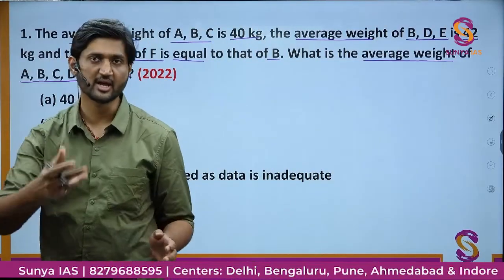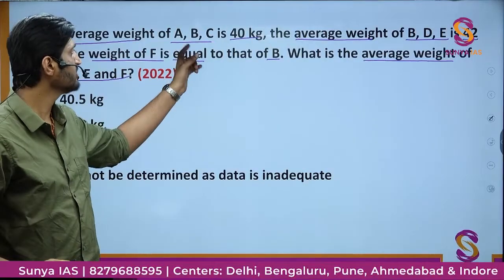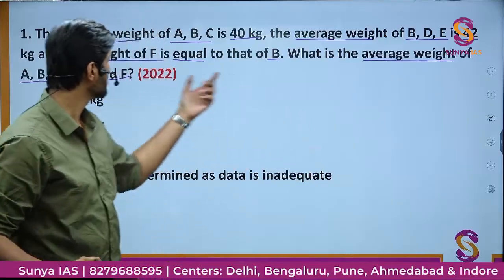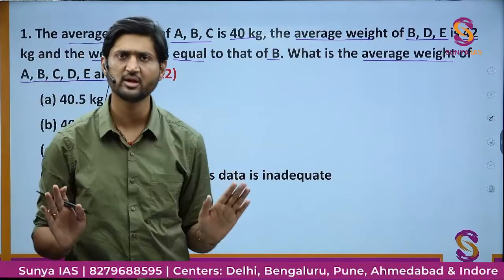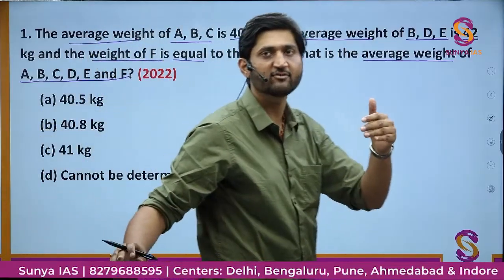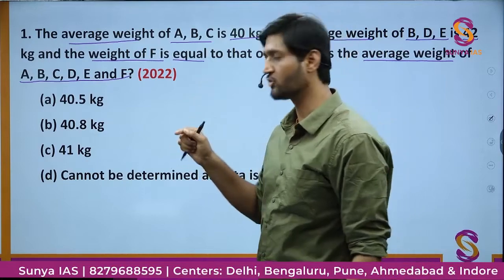Here, if I take out the crux of the question, it is saying that I have 6 people. 3 of them have this average weight, another 3 of them have this average weight, and so what is the average weight of the group? That is the question in its simplest form. Now, in the second step, I have to take out all the mathematical information from this question. So that is what I am going to do now.